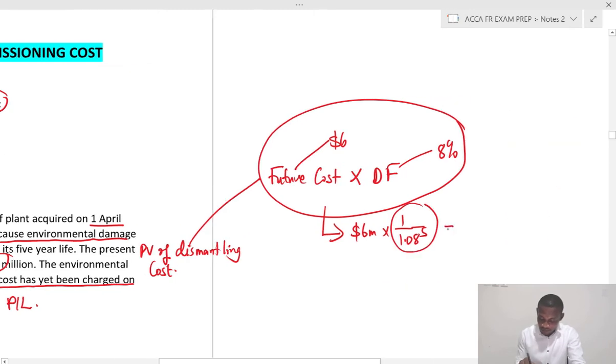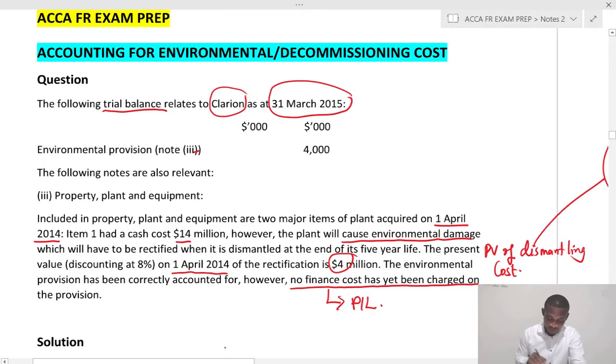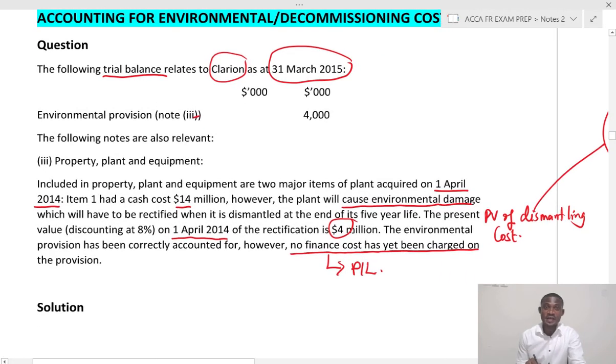So just to work that for you to see, 1.08 raised to power 5, 1 divided by the answer times 6. That will give you 4.1 million. So here we were already given the present value. This present value was given, so there is no need to discount. If you discount the 4 million again, that will be wrong.